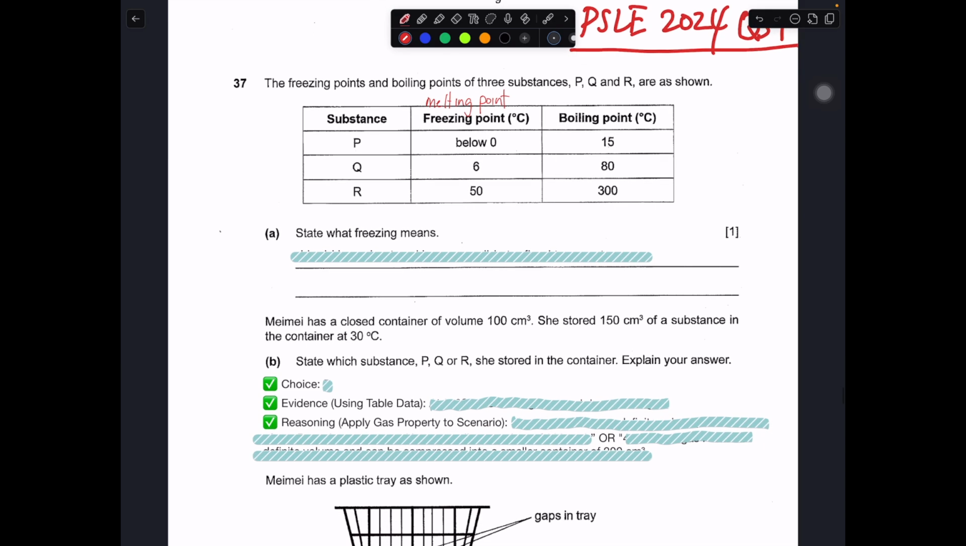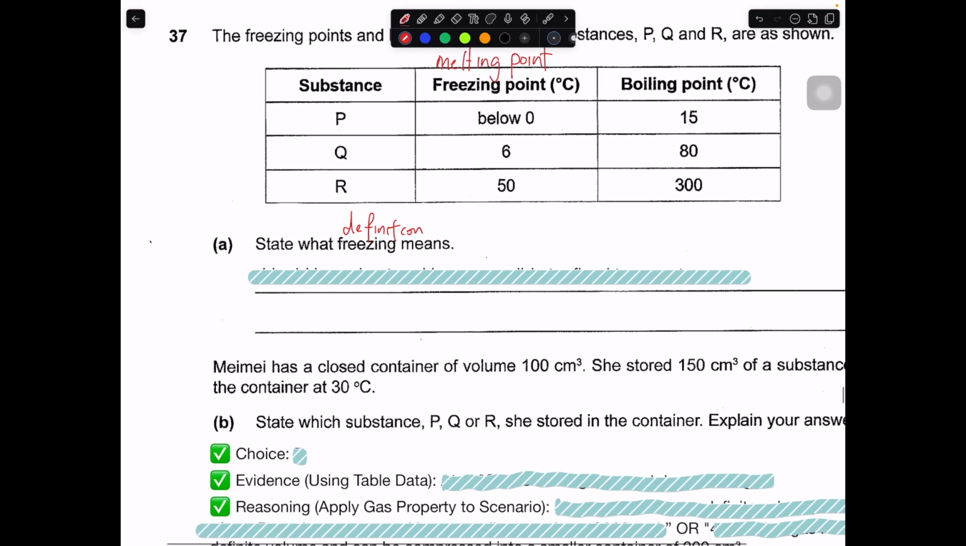Then the first question straight away asks you what is freezing. What freezing means? This is actually a definition question. So for this, to really define it correctly, first you have to consider a few things in this case. You can consider what is the change of state, to properly define. So the change of state is from liquid to solid.